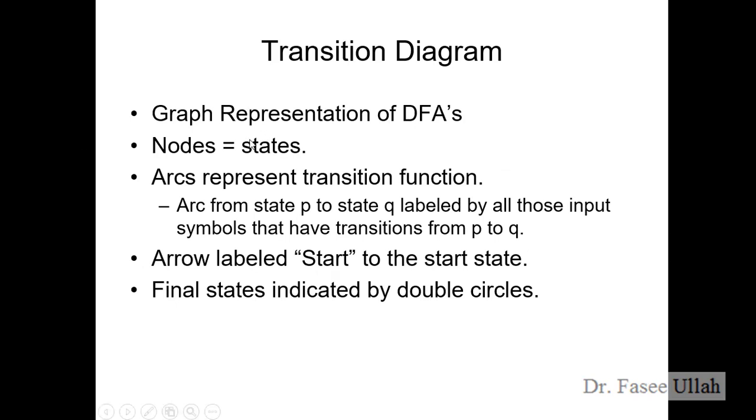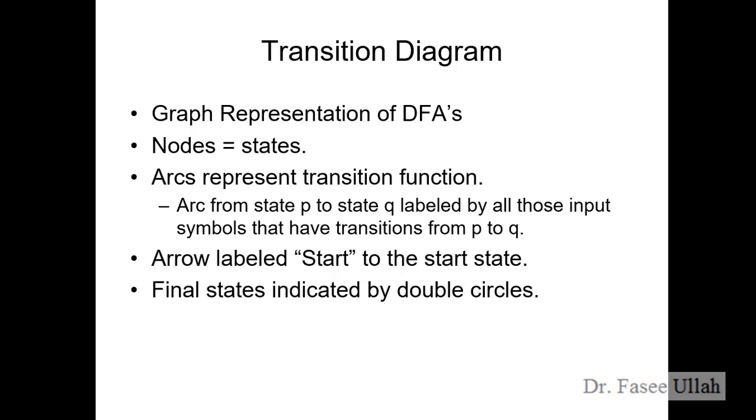It's a graphical representation of a deterministic finite automaton, right? So it is like a DFD, data flow diagram, right? So we have the states, and the states are the nodes, right? Then we have arcs, which represent the different transition functions, right?